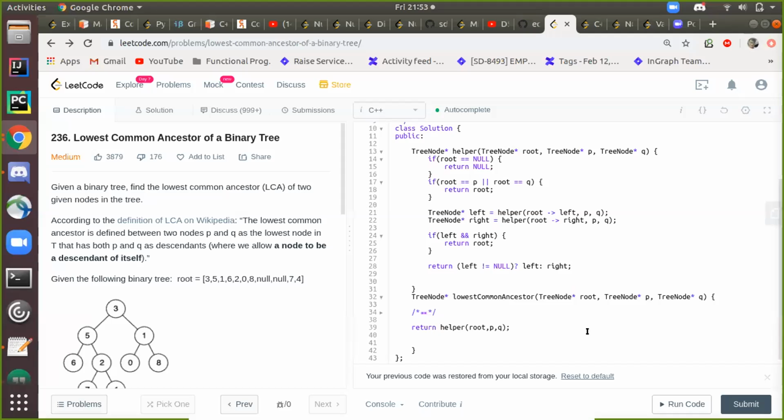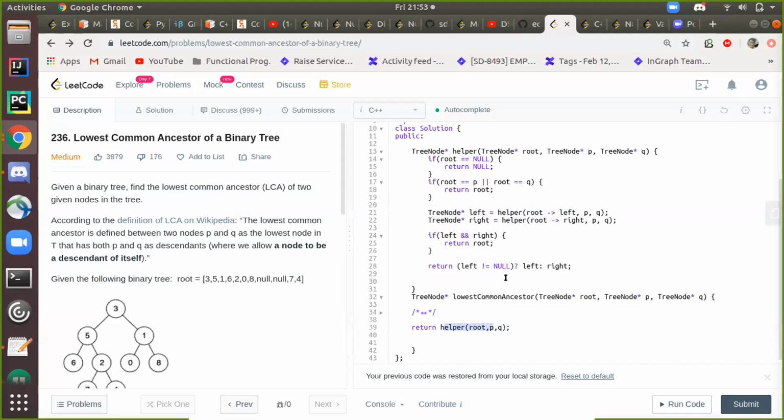My screen is visible? Yes. So it's exactly the same. I'm calling this function the helper function. If the root is null, then I'm returning null. And if it's either of these two, I'm returning the root. Then I'm making these two calls. If left and right both exist, then return the root.